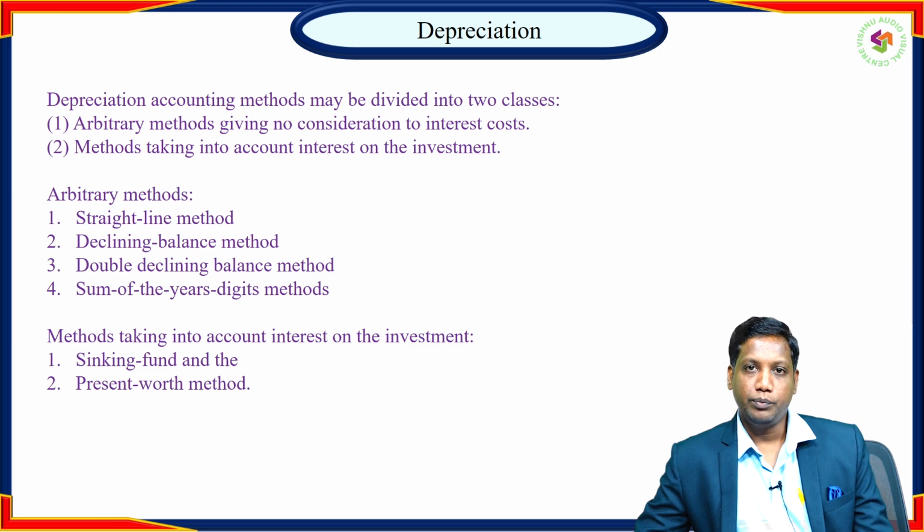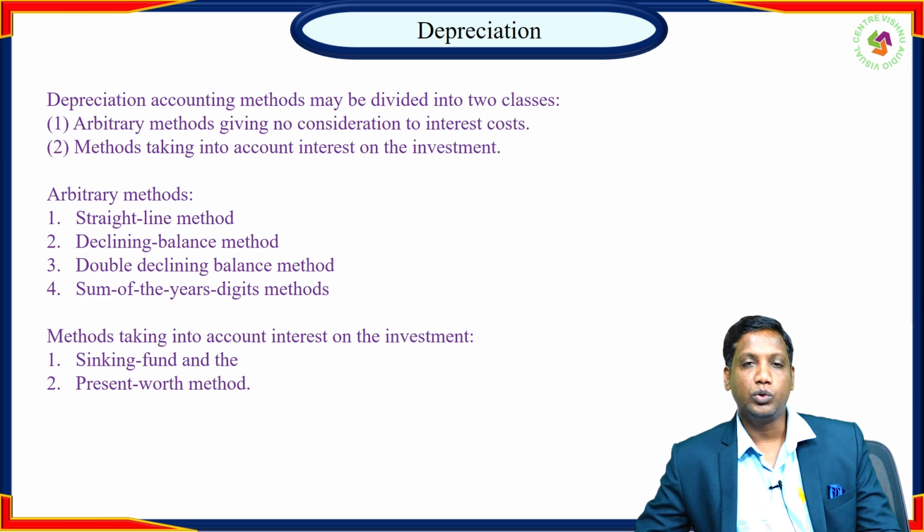In the first method, whatever investment we have made, we do not consider the interest amount generated during the period, which may be the service life of 1 year, 2 years, or n years. In the second method, we also consider that interest amount.